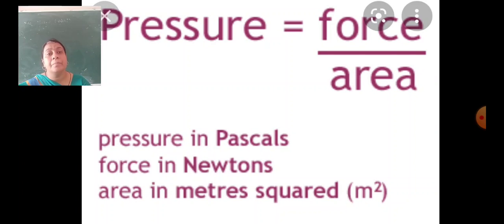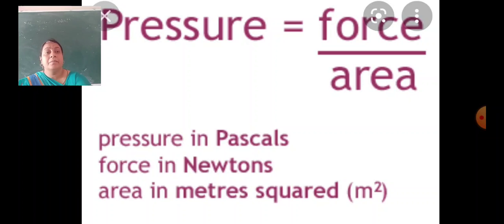Pressure mainly depends upon the depth. If there is more depth, more pressure is applied. When height increases, pressure decreases.